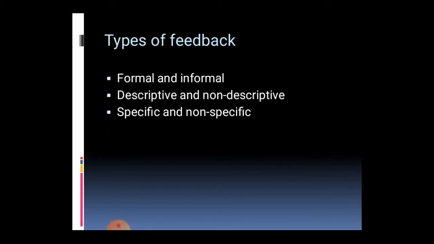The next one is types of feedback. Feedback is of three different types. First one is formal and informal. Formal feedback is when we give our feedback in a procedural method, writing in a format or structure using the receiver's frame of feedback. For example, congratulations on scoring A plus in your final test performance, you are promoted to the next class. This is formal feedback. Informal feedback gives only the appreciation: good job, congratulations, that's all.